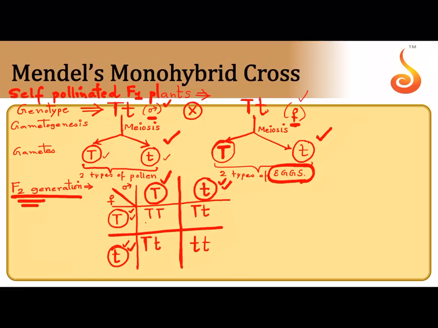Now tell me, this plant will be tall. Homozygous or heterozygous tall? Homozygous tall. This plant also will be tall because you know dominance. Capital T is dominant over small t, like we saw in the F1 generation. So this also will be tall. Now what about this? Tall. And what about this? Dwarf. Now calculate the ratio.